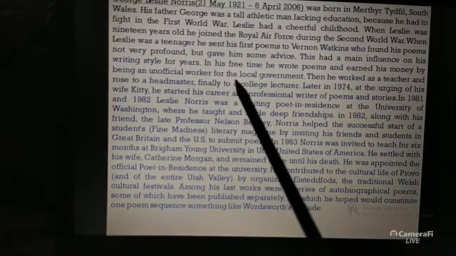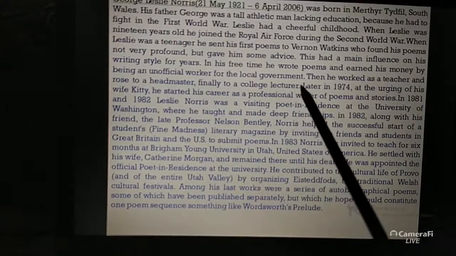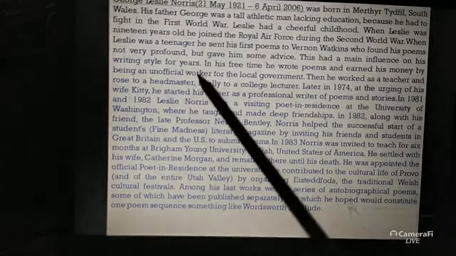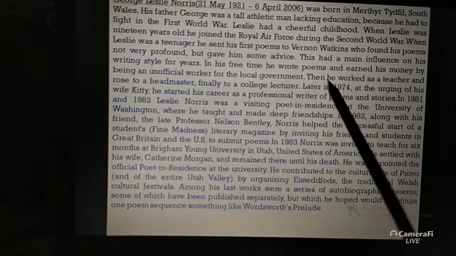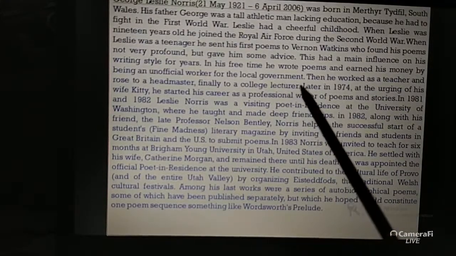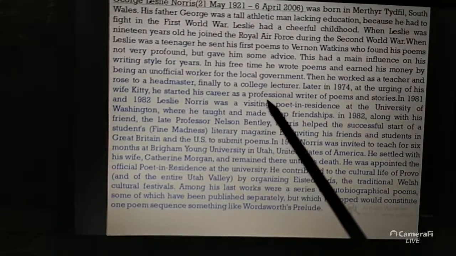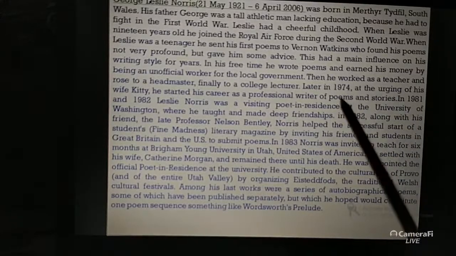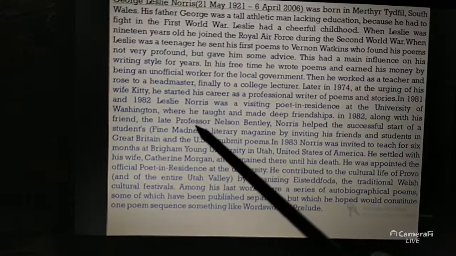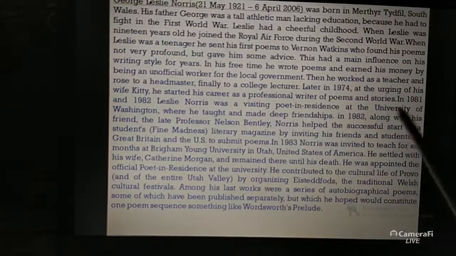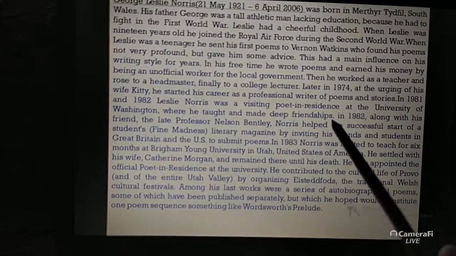In his free time, he wrote poems and earned money by being an unofficial worker for the local government. Then he worked as a teacher and rose to headmaster, finally to a college lecturer. So later in 1974, at the urging of his wife Kitty, he started his career as a professional writer of poems and stories. In 1981 and 82, Leslie Norris was a visiting poet in residence at the University of Washington, where he taught and made deep friendships.